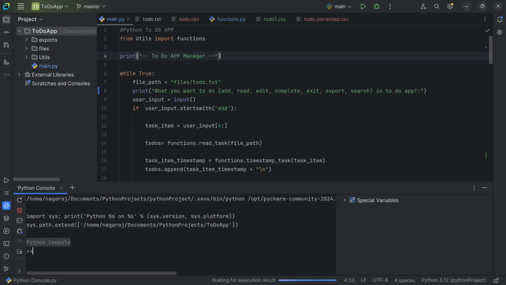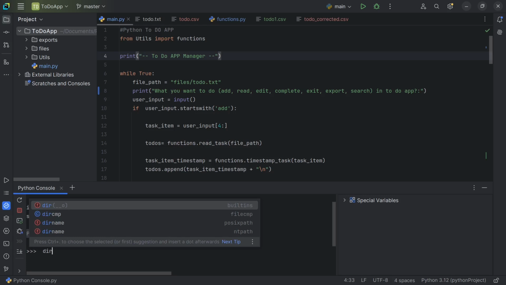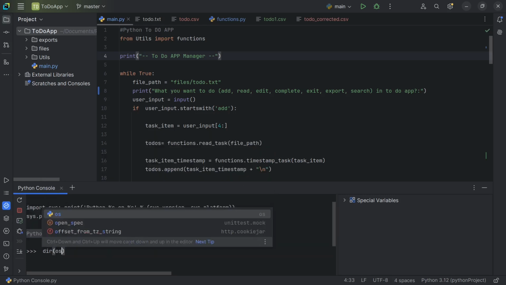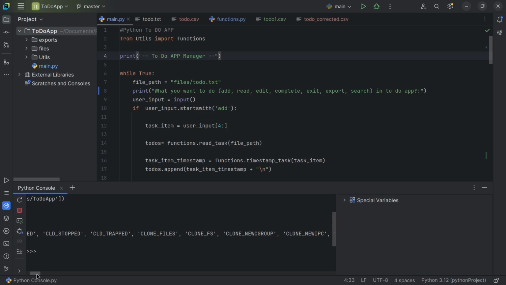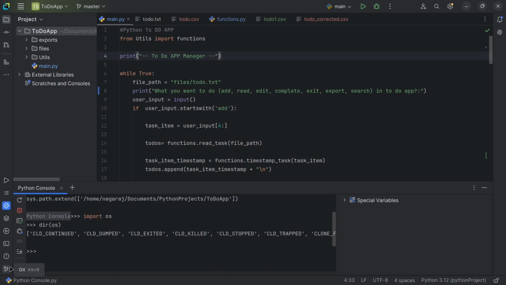Now that I have imported this os module, let me see what are all the functions and the hidden variables inside it. Mostly, the functions available in the os module allow you to interact with the operating system. We can create directories, check if a file exists, and manipulate file paths. All these functions are mentioned here.